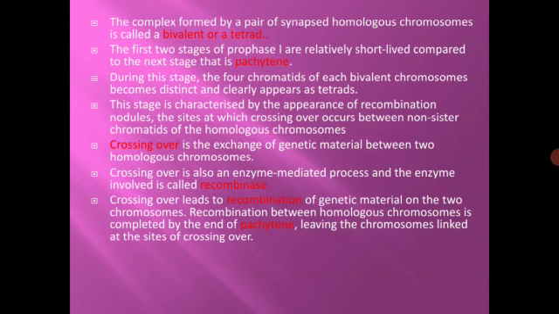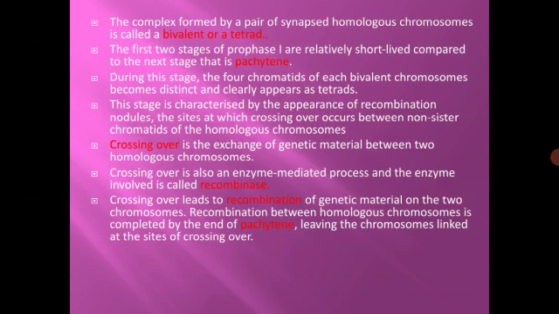Crossing over is the exchange of genetic material between two homologous chromosomes. So homologous chromosomes exchange their segments. Crossing over is also an enzyme mediated process, and the enzyme involved is called recombinase.